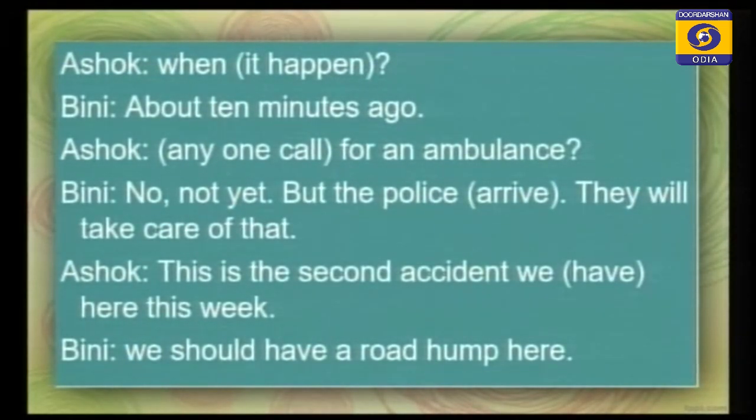We have had here this week. It will be written in present perfect. We should have a road hump here. So now you see, in this manner, you can use the present perfect. Then you see another activity, please.